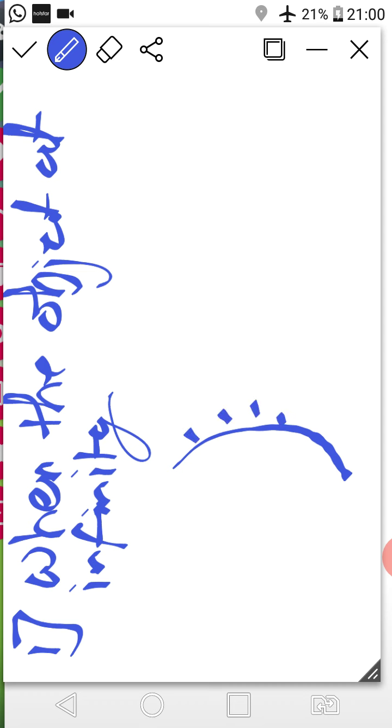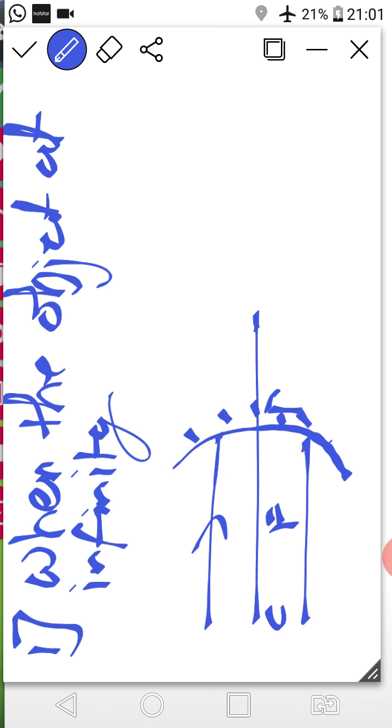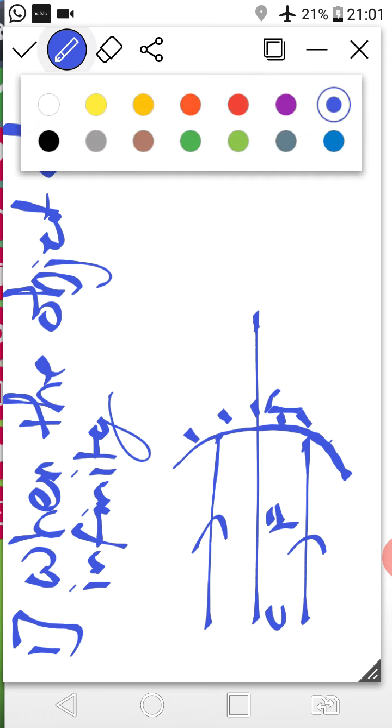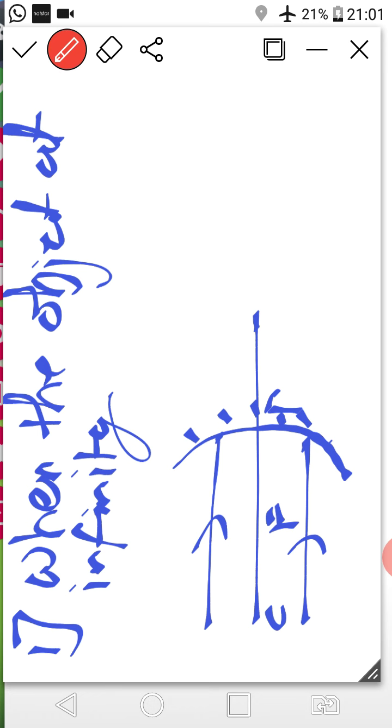So this is your mirror, this is the principal axis, pole, F and C. Suppose the object is at infinity, then the incident rays are parallel to each other like this. Right class? So as per the rule, the parallel rays will reflect through the focus point. So both the reflected rays intersect where? At the focus point. So the position of image is at focus.